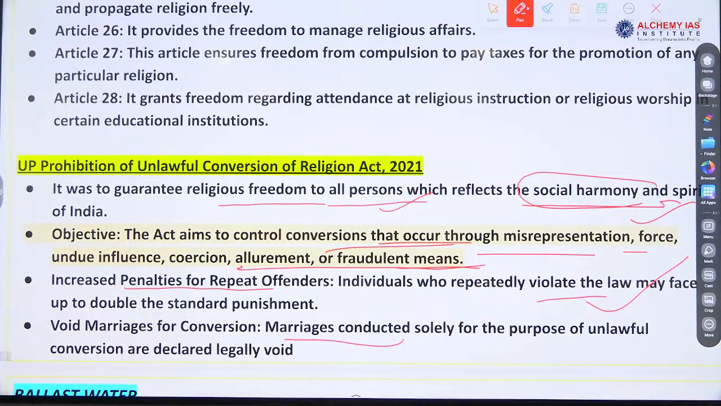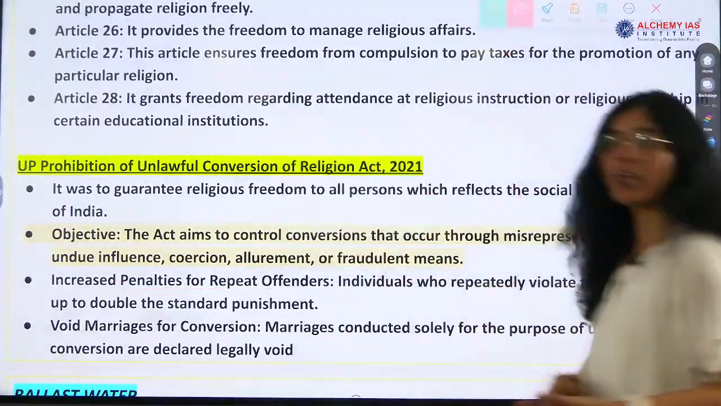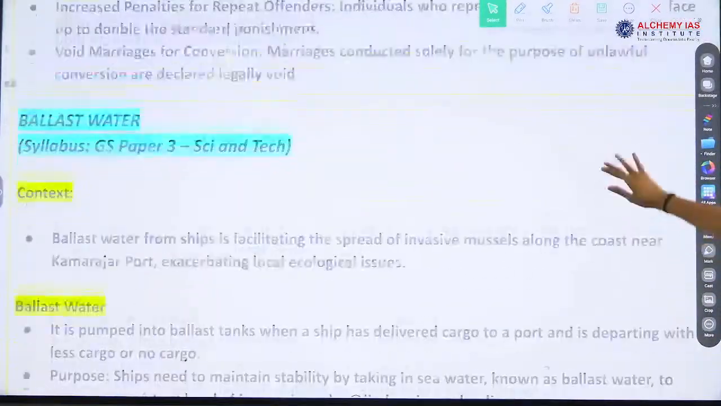Void marriages for conversion. Marriages conducted solely for the purpose of conversion will be void, right? Will not be declared legal. Okay? This is Uttar Pradesh law.